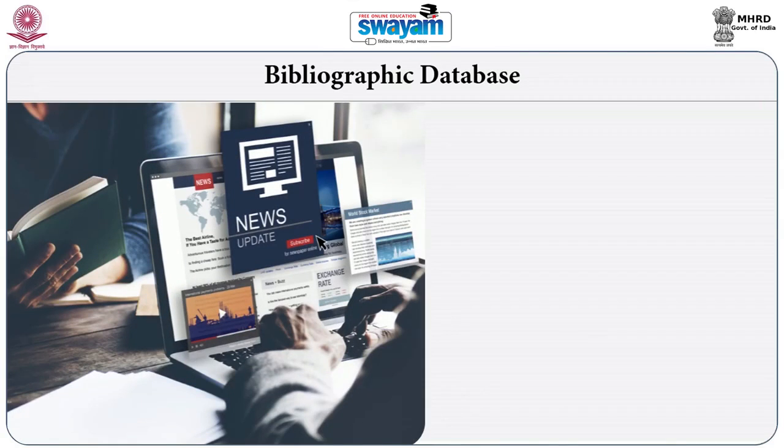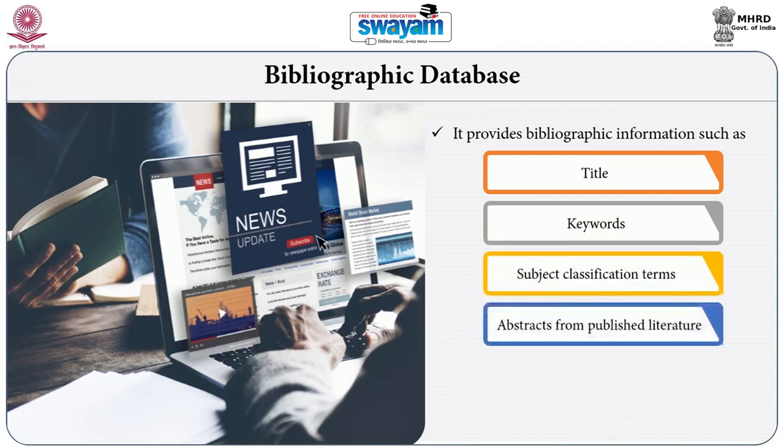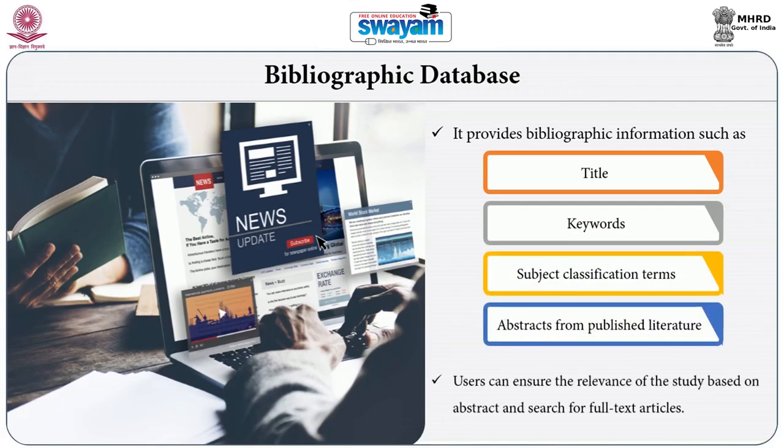Bibliographic databases are compiled bibliographic information about the documents we are discussing in full text databases. They contain the title, abstract, or the name of the journal. All that bibliographic information is available in these kinds of databases. Bibliographic databases also assign keywords, subject classifications and abstracts of the published literature.